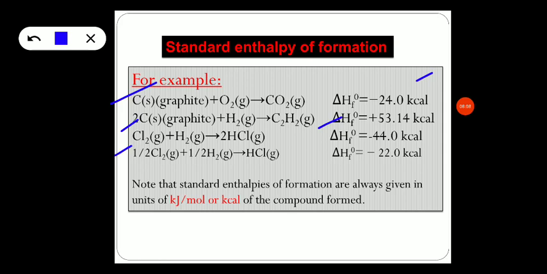So we could go to the third example. There is formation of 2 moles of HCl gas, which requires minus 44.0 kilocalories, and for formation of 1 mole of HCl gas, the standard enthalpy of formation is found to be minus 22.0 kilocalories. And the very important thing you have to note down is standard enthalpies of formation are always given in the units kilojoules per mole or kilocalories per mole of the compound formed.